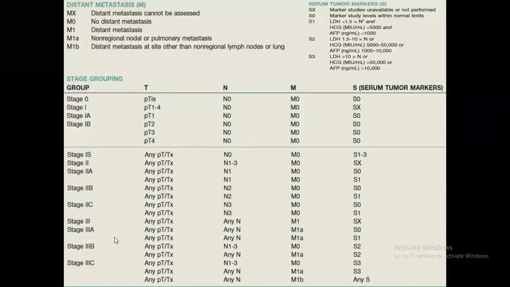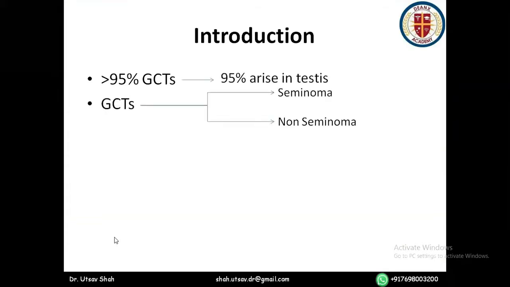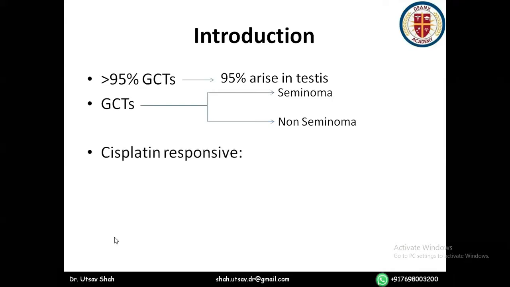Generally the treatment is divided into this. You might feel I'm going a bit slow, but please understand this is very important. All right. So out of all the testicular neoplasms, more than 95% are germ cell tumors, of which 95% arise in the testes. Broadly, germ cell tumors can be divided into seminoma and non-seminoma. And if they are cisplatin responsive, then it's a great thing.